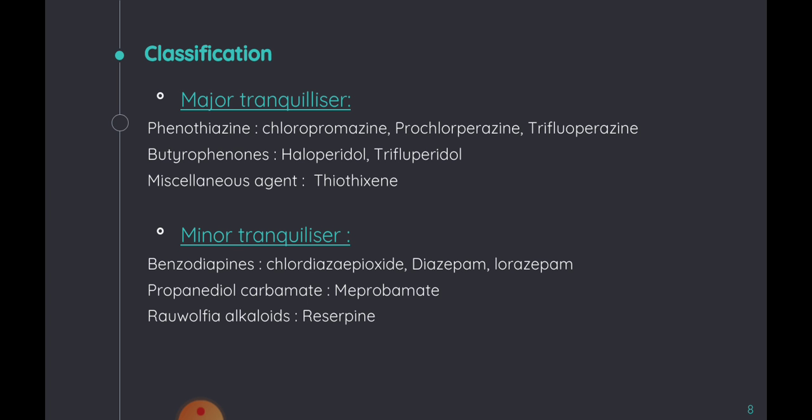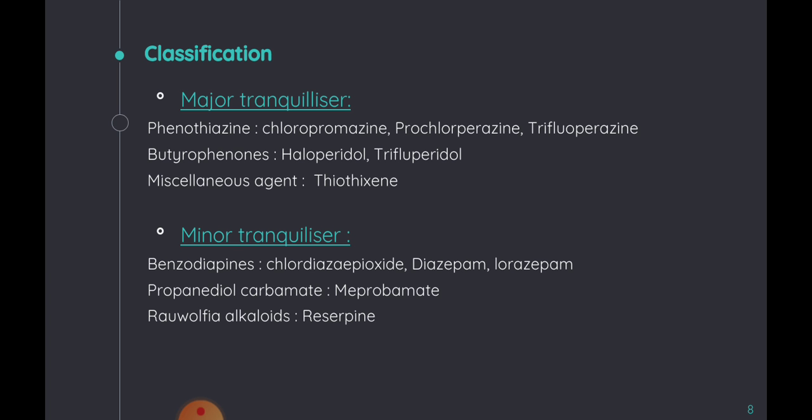Now let's talk about the classification of tranquilizers. The first is major tranquilizers. Major tranquilizers are further classified into phenothiazines, butyrophenones, and the third is miscellaneous agents. The derivatives of phenothiazines are chlorpromazine, prochlorperazine, and the third is trifluoperazine. The derivatives of butyrophenones are haloperidol and the second is trifluperidol, and the miscellaneous agents include thiothixene, and